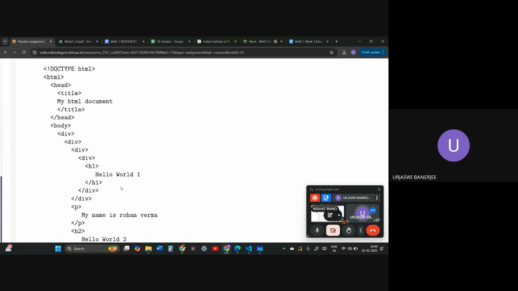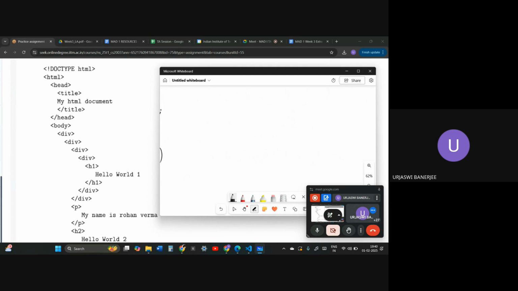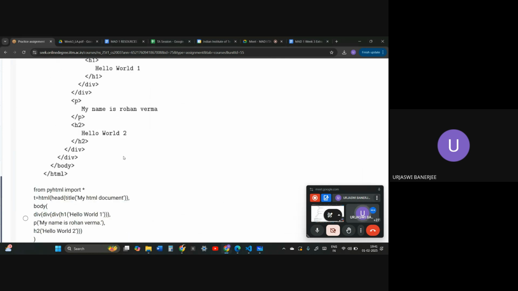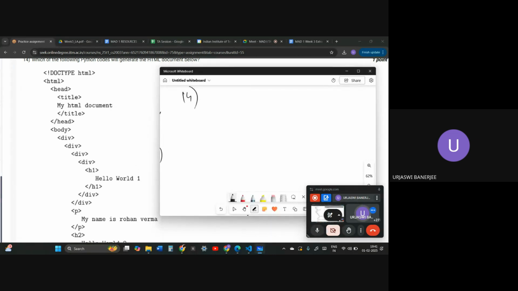So doctype HTML and then head. I will just go to the whiteboard. Question 14, doctype HTML and then head. Are they importing something, PyHTML as something? No, they haven't. First of all, what you will check in these types of questions is whether they are importing PyHTML as something. If they are, you will have to write it as that. For example, when we were importing PyHTML as h, we were writing h.html. Here they are not importing anything, so we can just start.